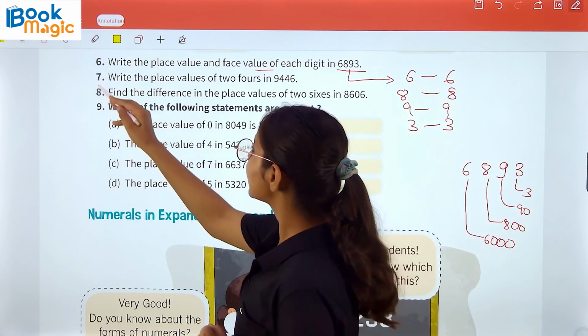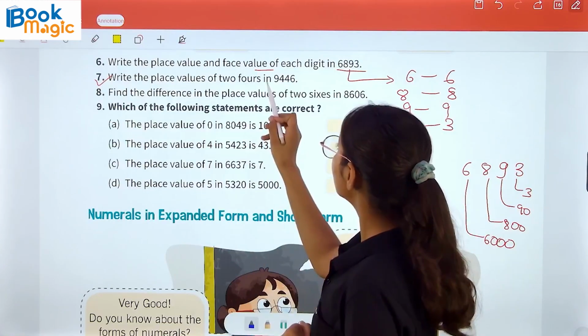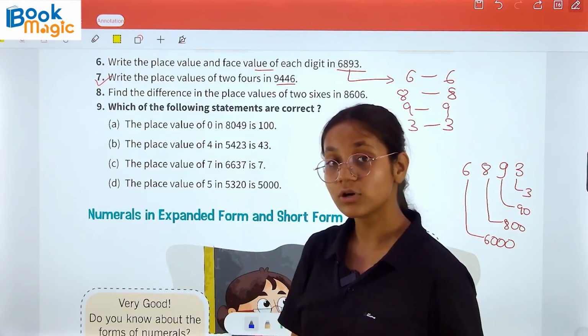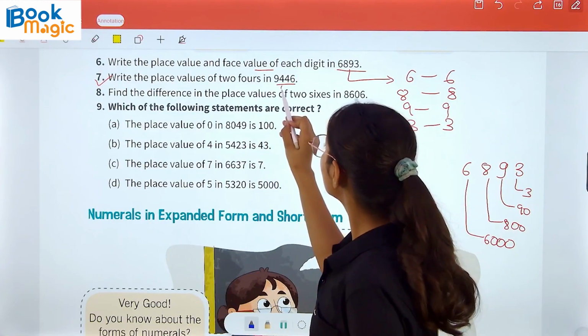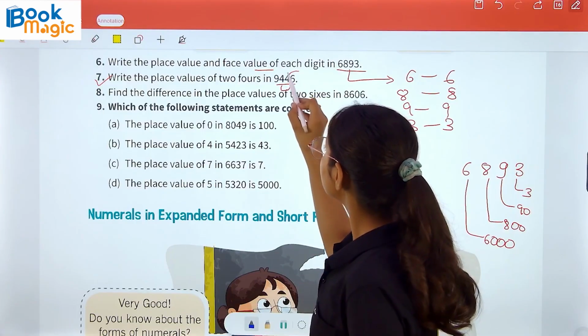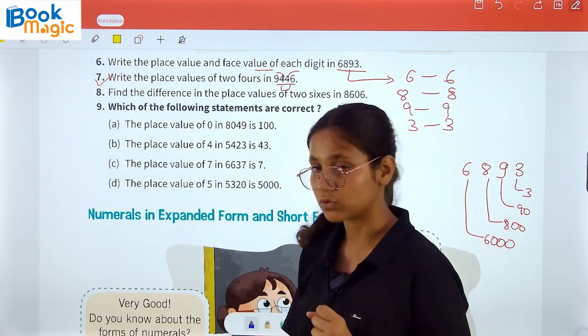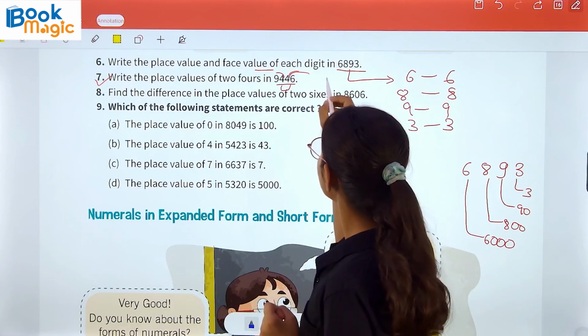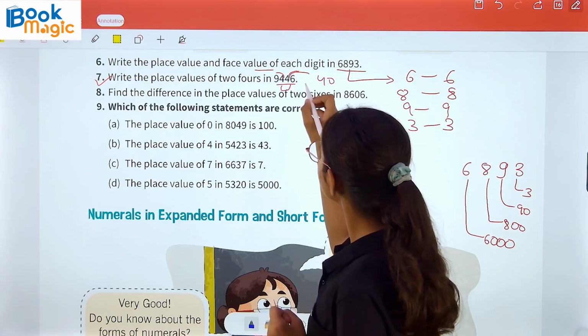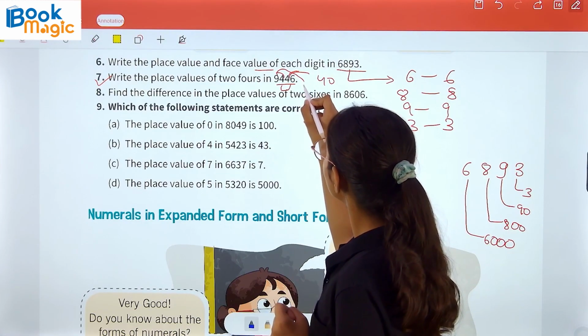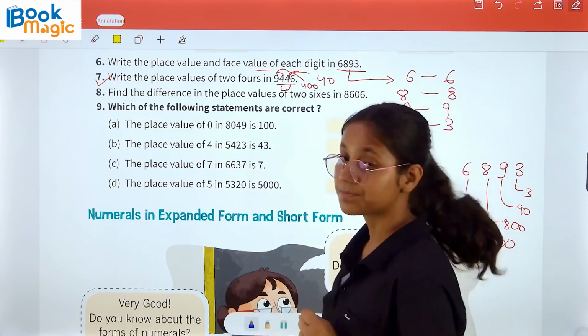Now question number 7. Write the place value of 2 4s in 9446. We have here 2 4s. One is at the tens place and one is at the 100 place. So we have to write the place value of 2 4s. So this 4 has the place value of 40 and this 4 has the place value of 400.